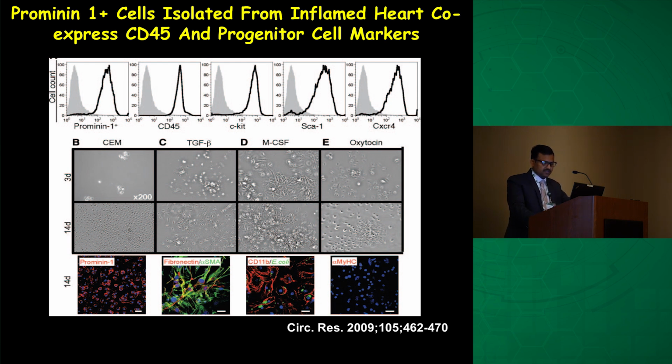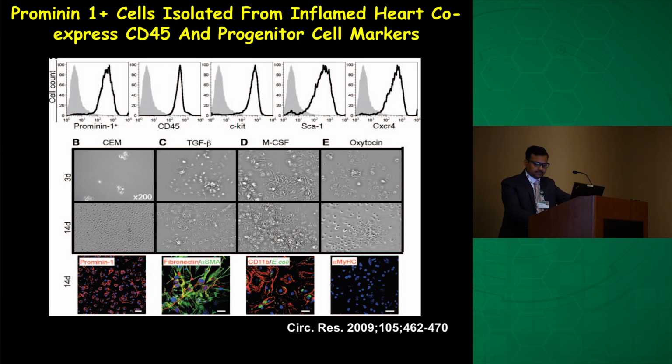They nicely presented data showing that when they treat these cells in culture dishes with TGF-beta, they express fibroblast-like markers like fibronectin and alpha SMA, and when they treat them with CSF, they become macrophages. They suggest that they are common progenitors for fibroblasts as well as monocyte macrophages, but they cannot make cardiac myocytes.